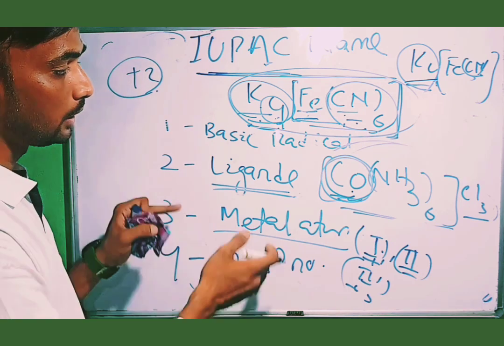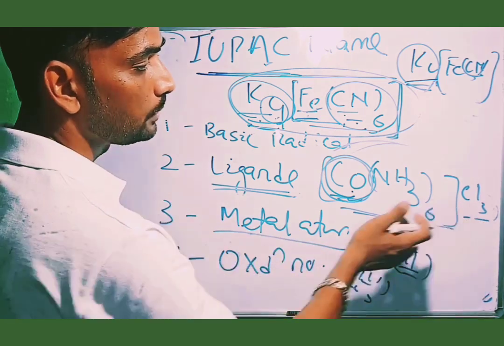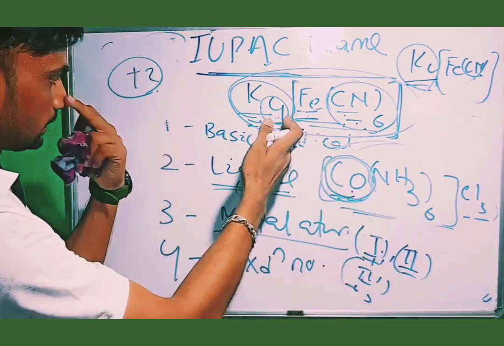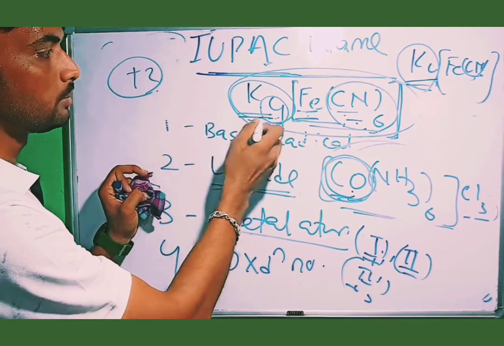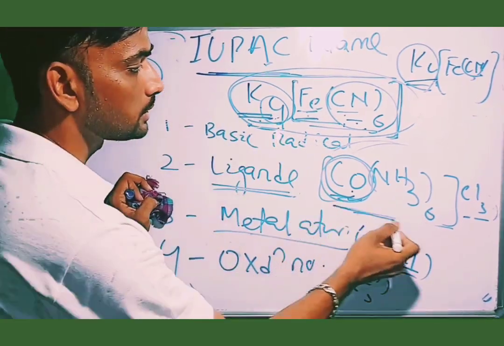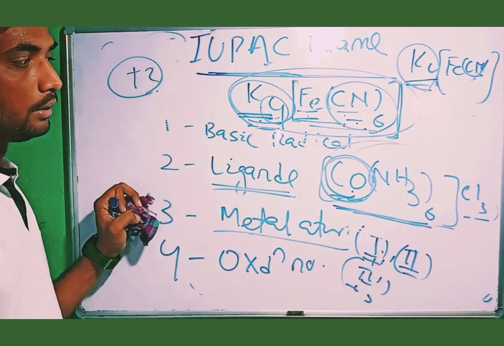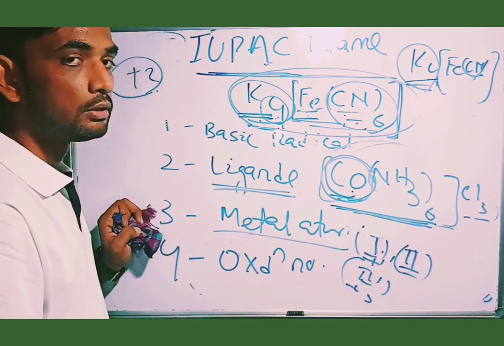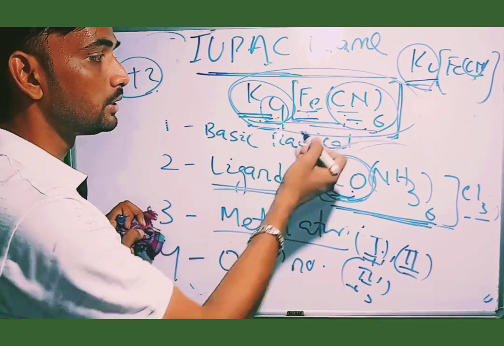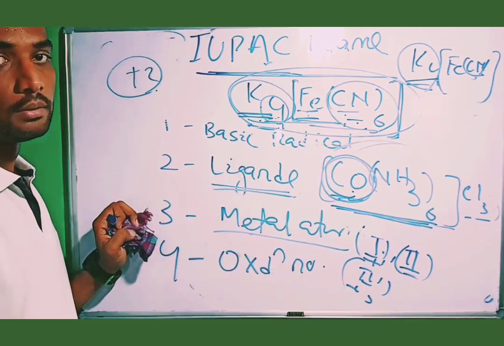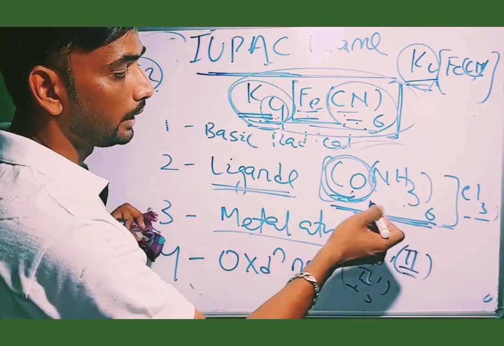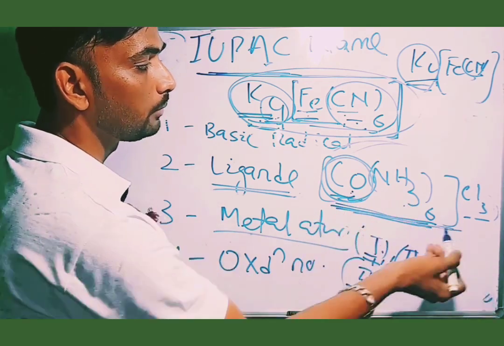After that, if there are some suffixes present, first we write the positive radical, potassium. If neutral ligands are present, there is no space between the names. But in this case, there is some space between the names. So you have to write the complete name in a single line.